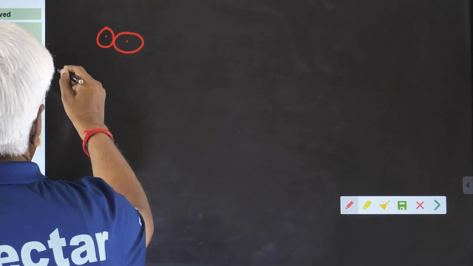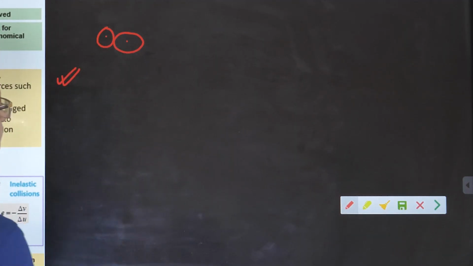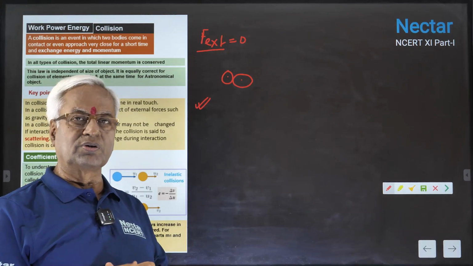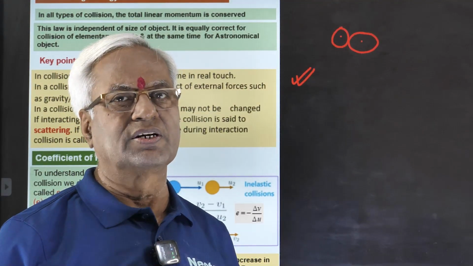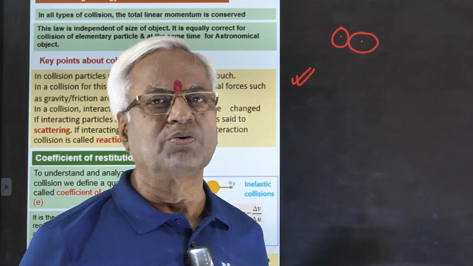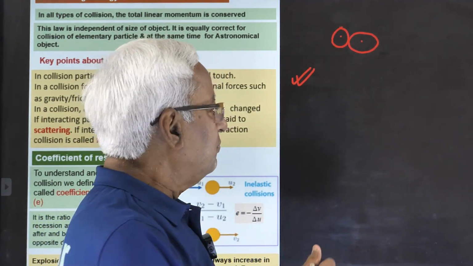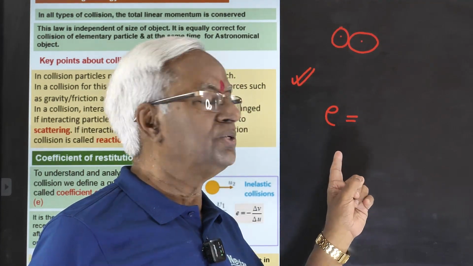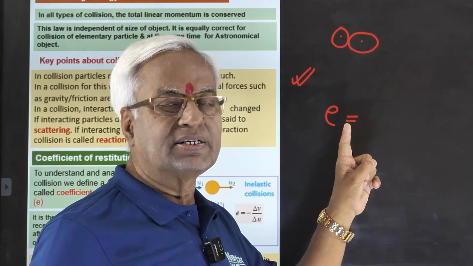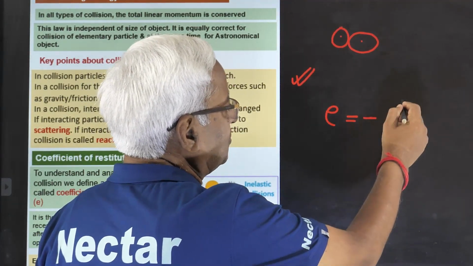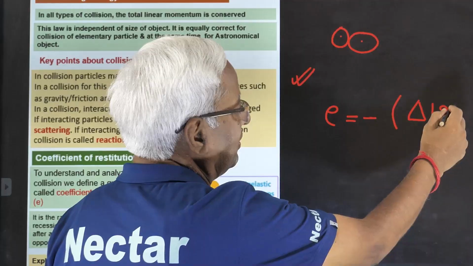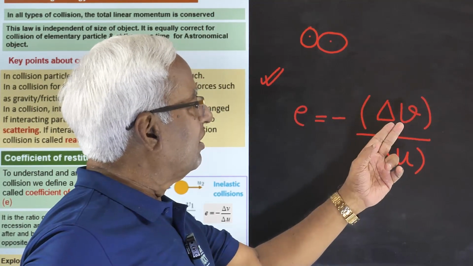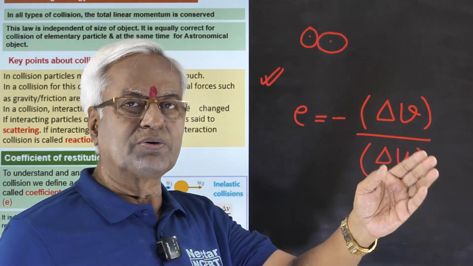And then, in order to study collision, on the same footing, on the same line, we study explosion also. So it is better to say in general that to study collision and explosion as well, we use the term coefficient of restitution. It is represented by the letter e. This is equal to the relative velocity after collision over the relative velocity before collision, where v means final, after collision.